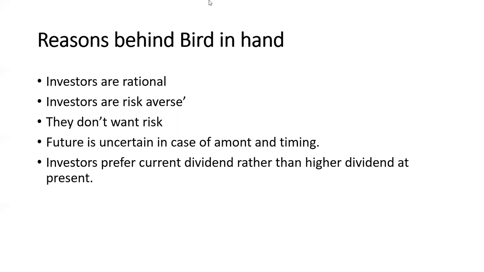So what an investor thinks is that whatever we are getting, we should take it right now. It doesn't matter whether the price is high or not; the price is not the concern. Whatever we are getting, we should get it now. The last line is most important: investors prefer the current dividend rather than a higher dividend in the future.